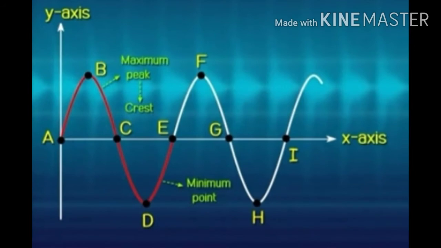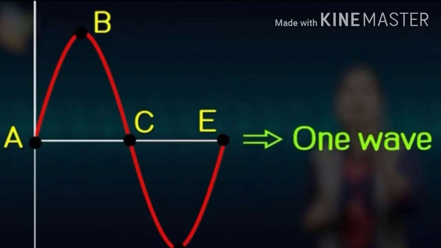The figures. Suppose you have this wave, okay, and I have given you the names here A, B, C, D, E, F, G, H and up to I. And this A, B, C, D and E up to E, this is called one wave. Here we'll get the combination of one crest and one trough. Crest is A, B, C is our crest, C, D, E is our trough. यो दुईटा combine गर्दा we'll get one wave. Clear? This is the first wave.